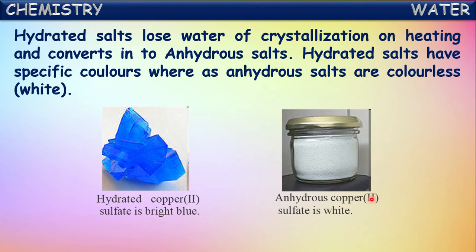It is blue in color and it is a crystalline solid. When it is heated, it loses water of crystallization and becomes an anhydrous, powdery salt, and it even loses its color. It becomes colorless or white. So that is the main difference between hydrated salts and anhydrous salts.